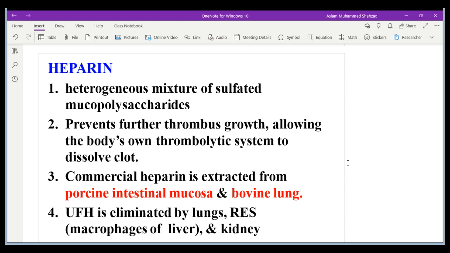So what is the meaning of sulfated mucopolysaccharide? If we split this word into two sections, mucopolysaccharide has been formed by two words: muco and polysaccharide. First of all, it is a polysaccharide that is formed by a number of monosaccharide units. Then the prefix muco is explaining the mucus secretion. The source of the heparin is from the mucus secretion, so that is why we call it mucopolysaccharide. Then for the word sulfated, we need to see the structure of the heparin and then we can explain in detail.